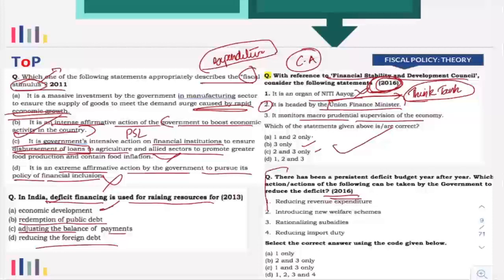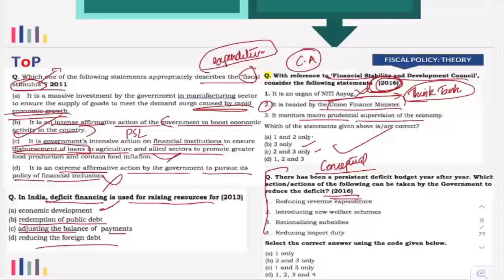Now here it is an application question. It is a conceptual question. Whether you know the concept or not is being checked in this kind of question. There has been a persistent deficit budget year after year. Which action or actions of the following can be taken by government to reduce the deficit? Now, what are the different types of actions?